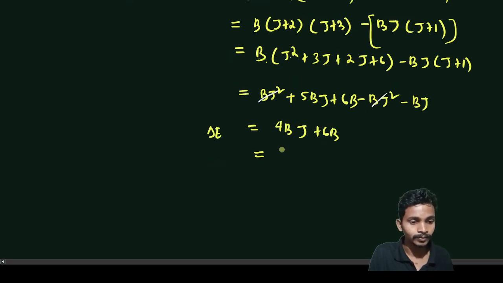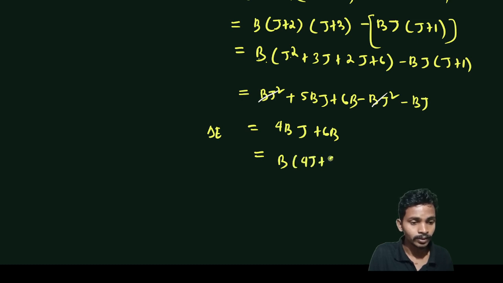So B is common, I take it common, then ΔE is B(4J+6).